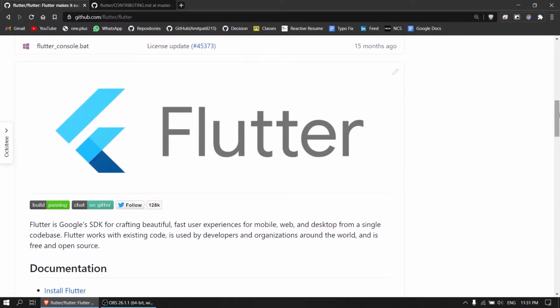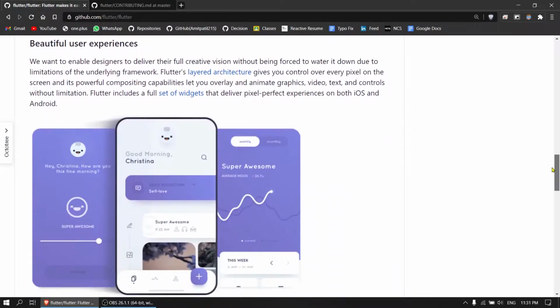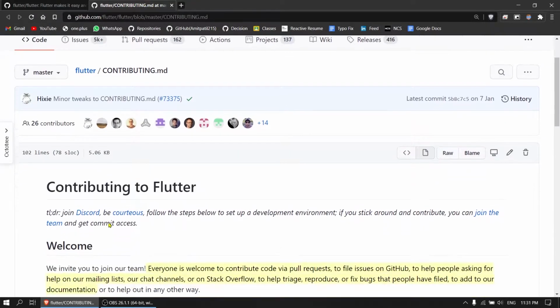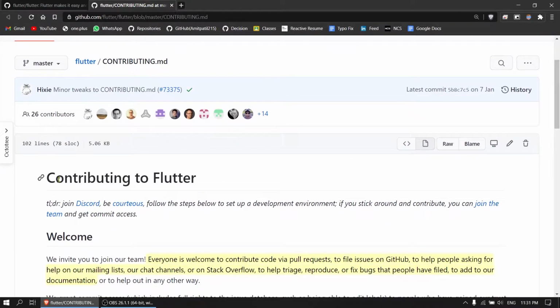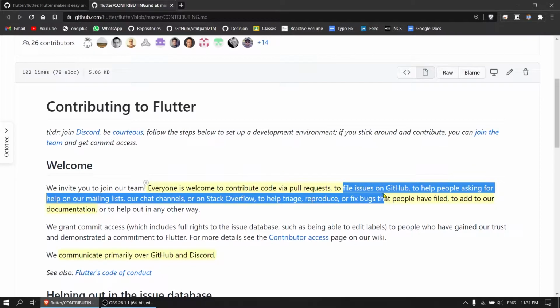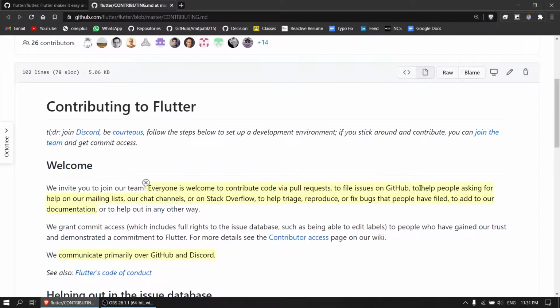When you come to the readme section, we have a contribution guide, so let me open it. What are the ways we can contribute to Flutter? We can send a code pull request, file an issue on our GitHub issue tracker, ask people for help or help them out, and answer questions on Stack Overflow or ask questions there.